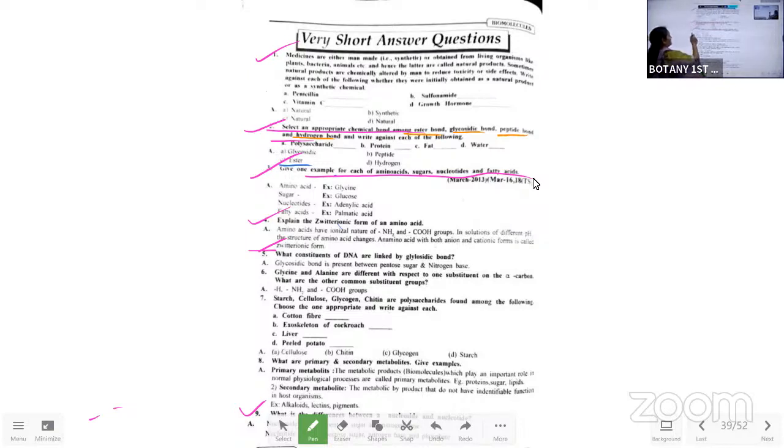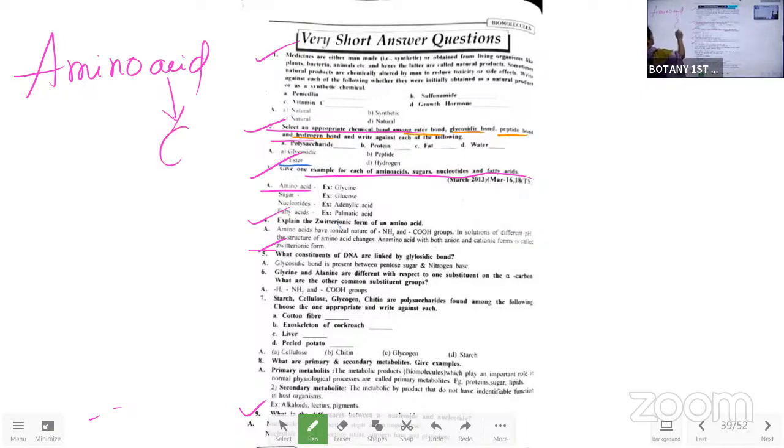Amino acid. The best example for the amino acid is glycine. The question is amino acid, so the best example for an amino acid in any organism is glycine.